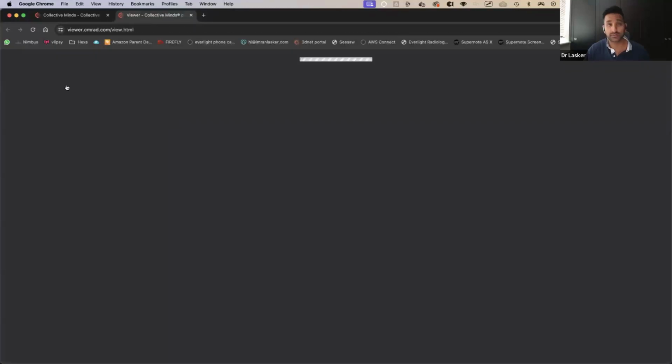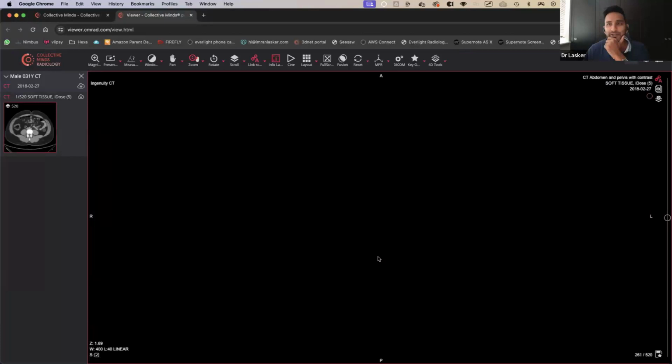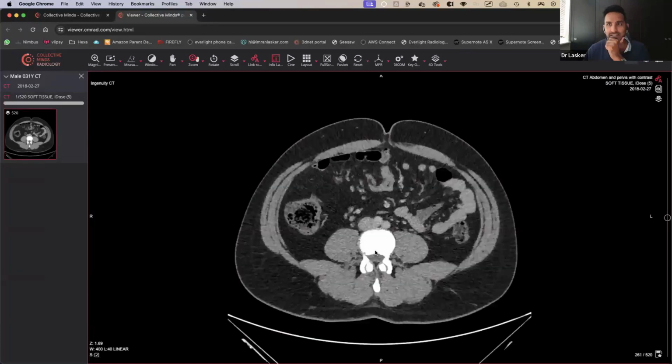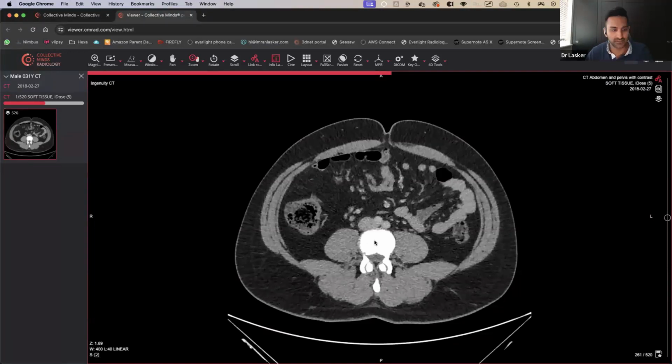Okay, so let's have a look at this one. This is another CT scan. Hopefully, I haven't doubled up and done the same scan twice. Let's have a look. This is again a contrast enhanced CT. Looks like it's in portovenous phase. Looks like they're an adult from the first few images that we can see.